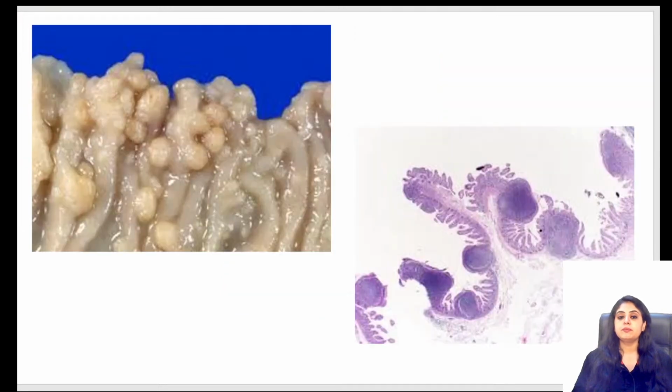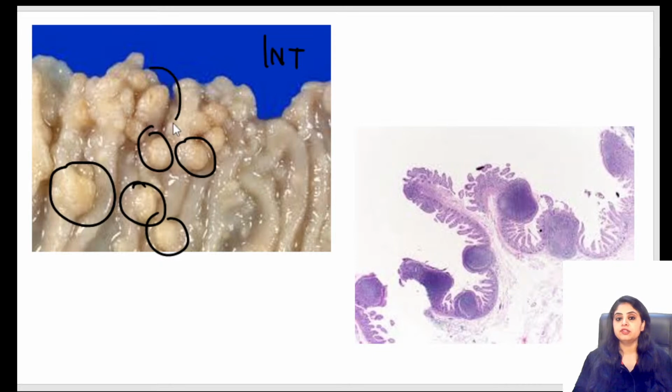See, let's look at picture number 1 first, okay? This is the intestine, I know that. And can we all see polyps in the intestine? Yes, I can highlight numerous polyps in the intestine. So my first finding is polyps. On the basis of this polyp, many of you are calling it FAP. On this picture, even I would have called it FAP. Undoubtedly, I'm with you on that.